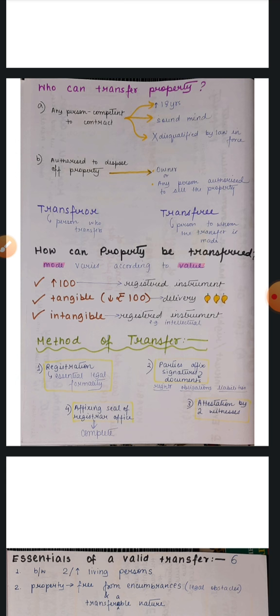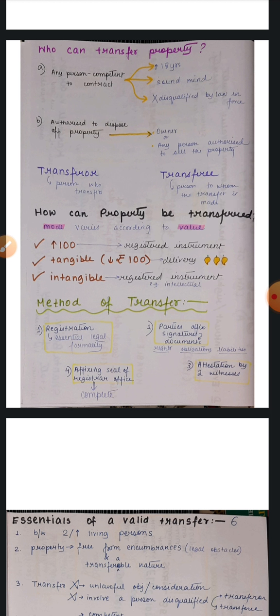Then we come to the method of transfer. It includes 4 steps. First of all, registration, which is an essential legal formality. It includes the first step where the parties to the transfer have to attest, or they have to affix their signatures in the documents, and these documents must contain the rights, obligations and liabilities of the parties. All these things are written in the documents. So parties sign these documents, then 2 witnesses will sign. Attestation means nothing but signing.